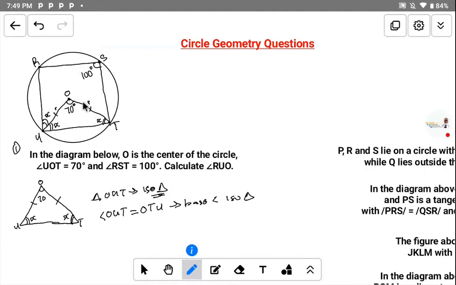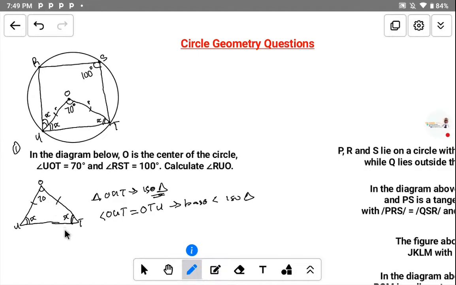The next thing to do: if you look at this, UOT is a triangle. If you still remember, the sum of angles in a triangle is equal to 180 degrees. Now, how do you attempt to solve that? Let's look at the sum of this triangle, which is equal to 180 degrees.